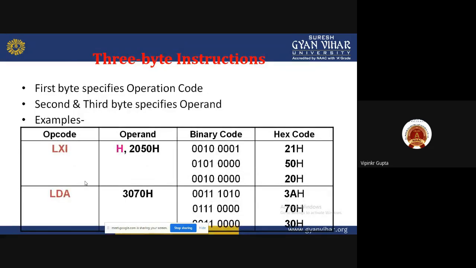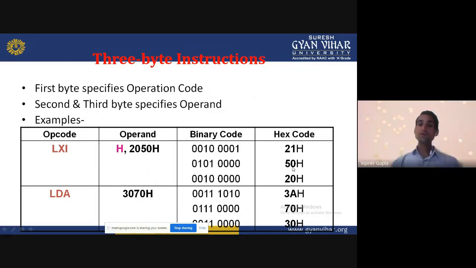Three byte instruction. First byte specifies the operation code, and second and third bytes specify the operand. That is the 3 byte instruction. Suppose we take one example, LXI H 2050H. So LXI H, its equivalent is 21. Now the lower data will be stored first, so 50, and after that 20. So how many total bits? 3 byte, because 1 byte, 2 byte, and 3 byte.